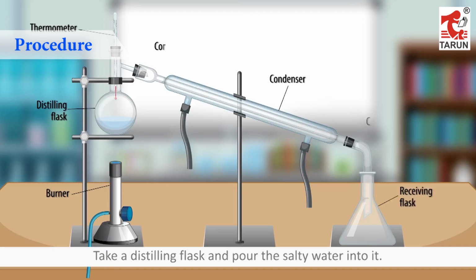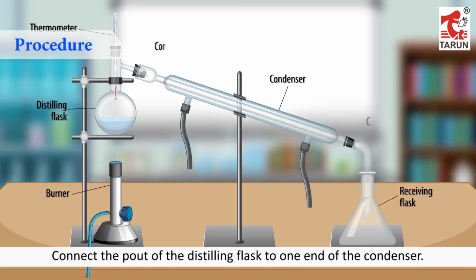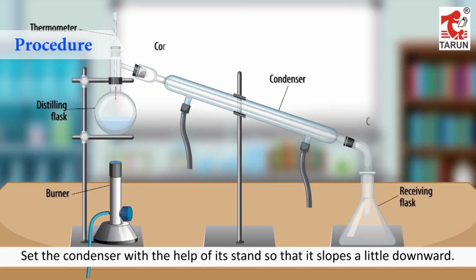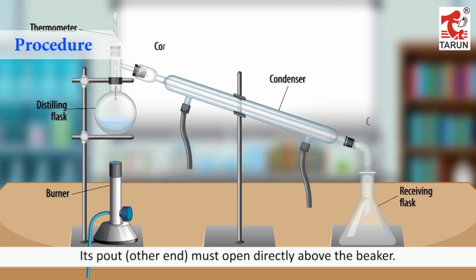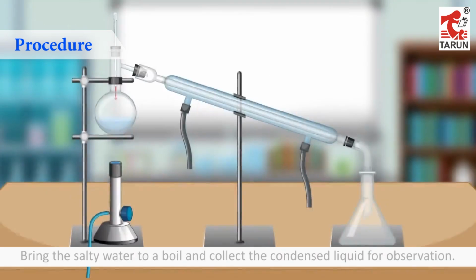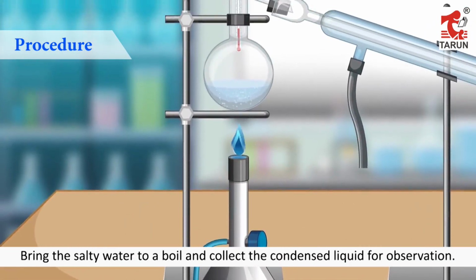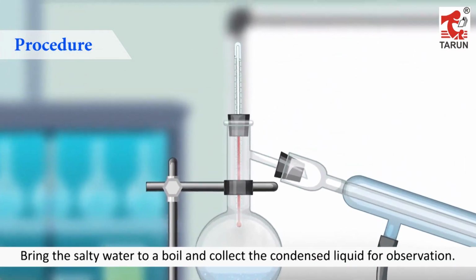Procedure: Take a distilling flask and pour the salty water into it. Set the stand so that it firmly holds the flask in place, supported by the tripod stand. Place the burner below this apparatus. Connect the spout of the distilling flask to one end of the condenser. Set the condenser with the help of its stand so that it slopes a little downward. Its spout, the other end, must open directly above the beaker. Bring the salty water to a boil and collect the condensed liquid for observation.